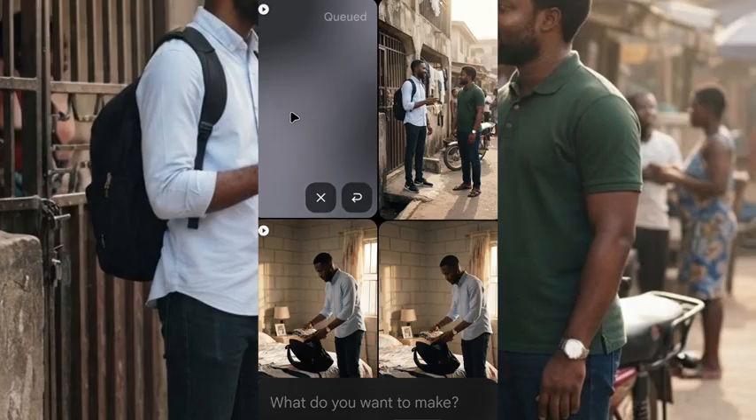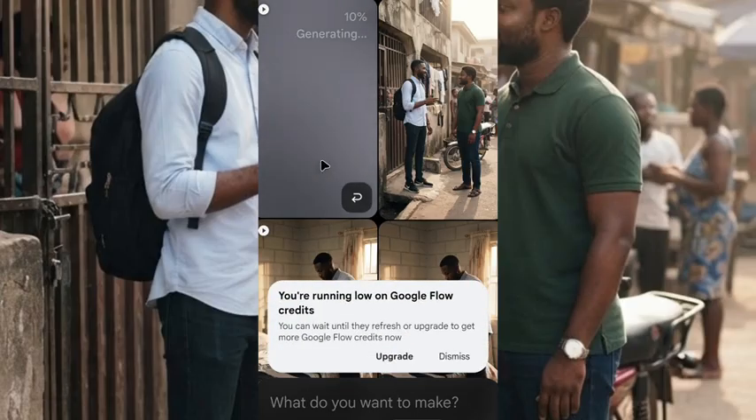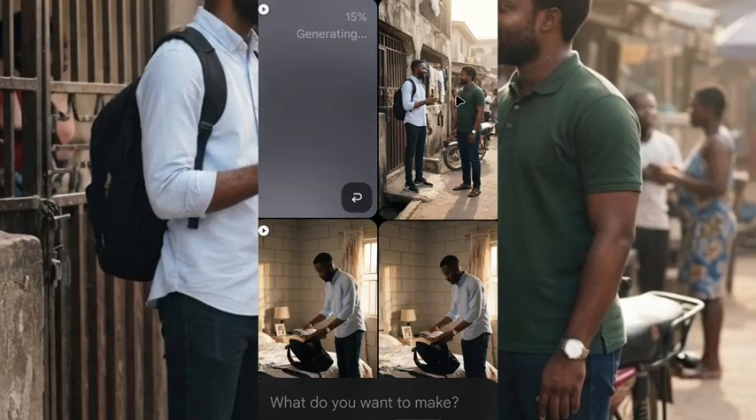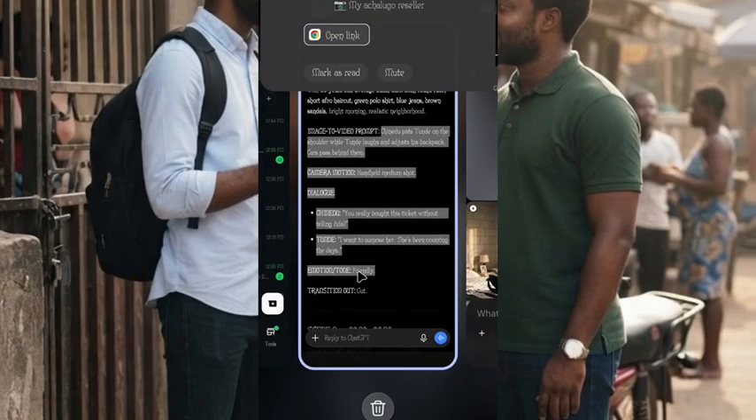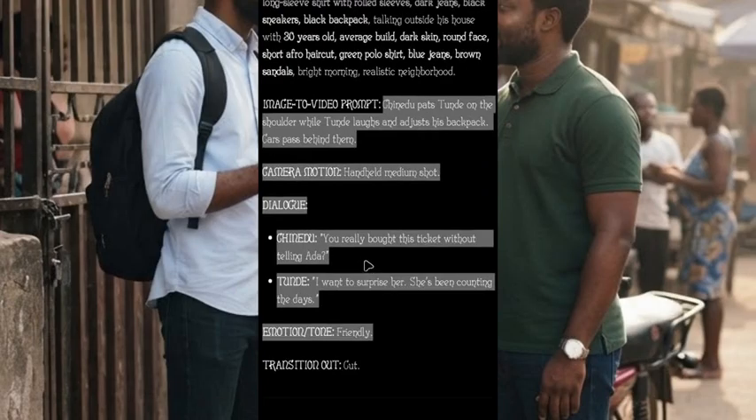Now after I turn the image to video, I'm going to show you the next thing you are going to do. It's going to tell you low credit, but don't panic. Let's wait for it to complete. Let's just go back to ChatGPT and copy the next one because I want to be doing something again.